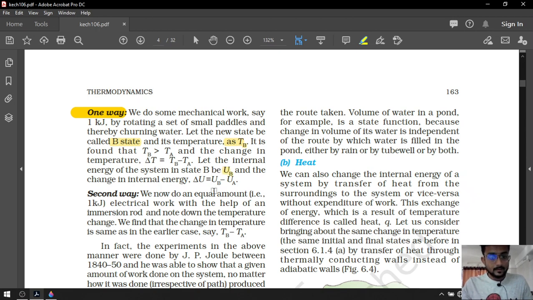Okay. Now obviously, because work has been done, the temperature TB will be more than temperature TA. That's why the change in temperature will be equal to final minus initial, so TB minus TA. Okay. Now the internal energy of the system will be UB. So the change in internal energy will be equal to final minus initial.